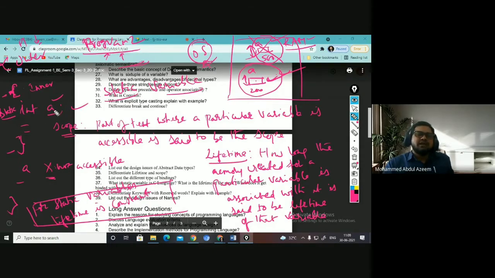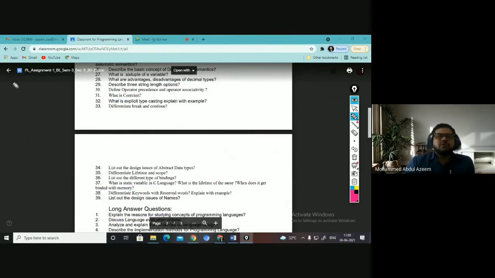When it is, let us say, A scope, where the A scope is out, right? When A scope is out, you cannot access it. But the memory associated with that A may be available, or may not be available. Fine. That's the reason why we can't link scope with lifetime. But yeah, in some situations the definition may apply. Right? Is it clear to all of you? Yes, sir. Yeah, this is all about lifetime and scope.